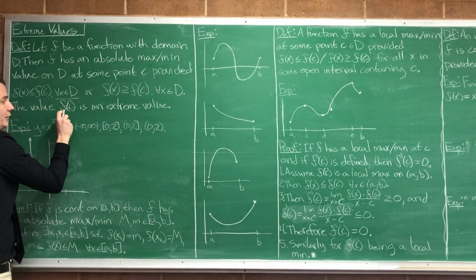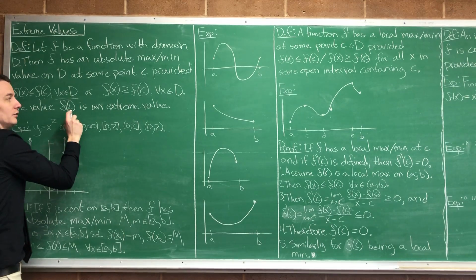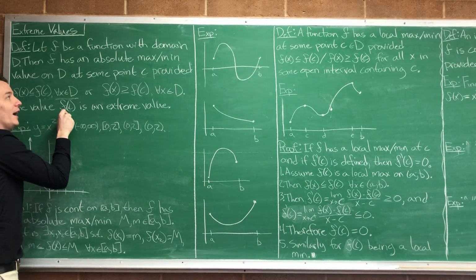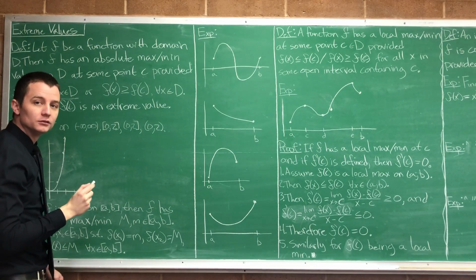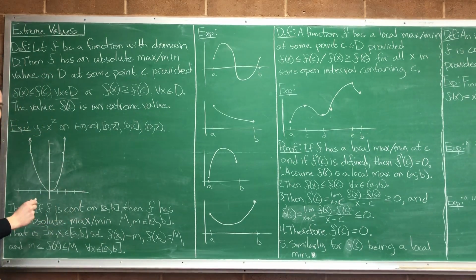The value f of c, whether it's a max or a min, is called an extreme value. So if I'm talking about an extreme value, you know I'm talking about either an absolute max or an absolute min. And that's why the section is called extreme values.